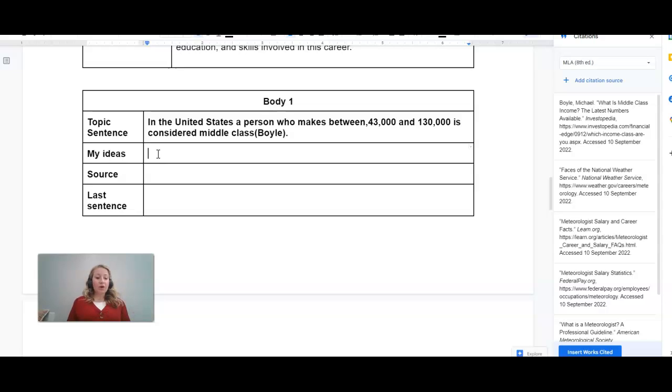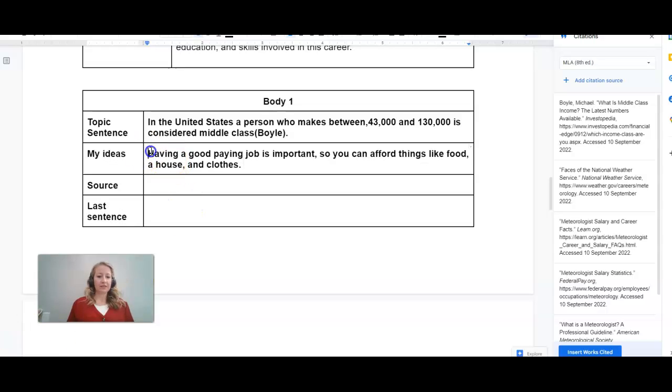So I'm going to explain why pay is important for me, okay? Okay, so here I talk about my ideas, all right? These are general enough ideas that most people know that I don't need to cite it, okay?